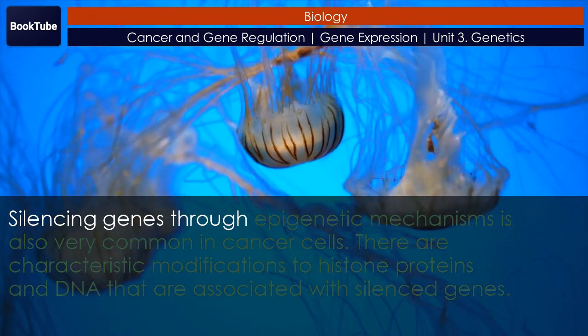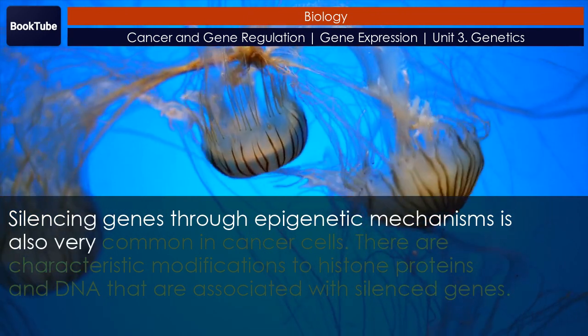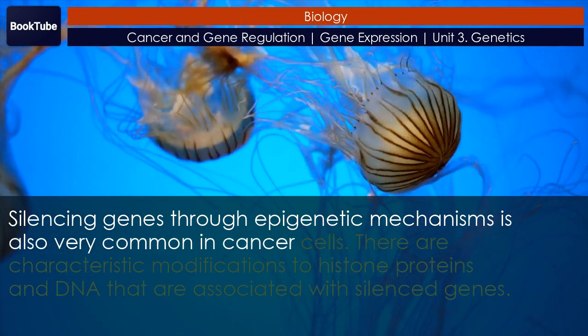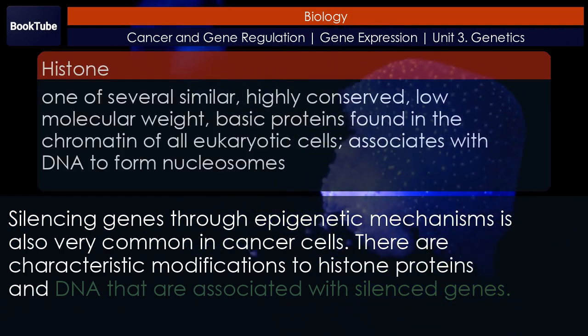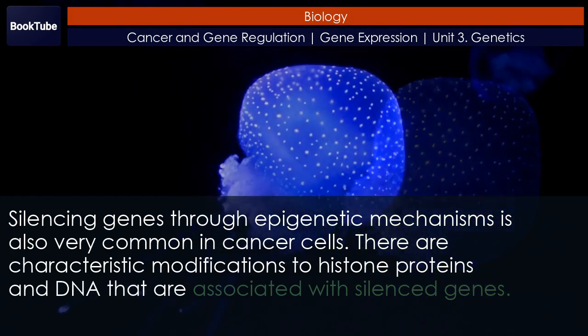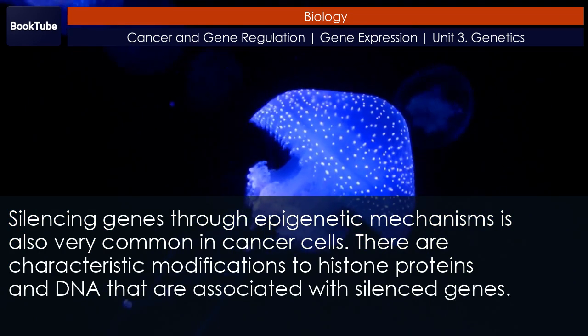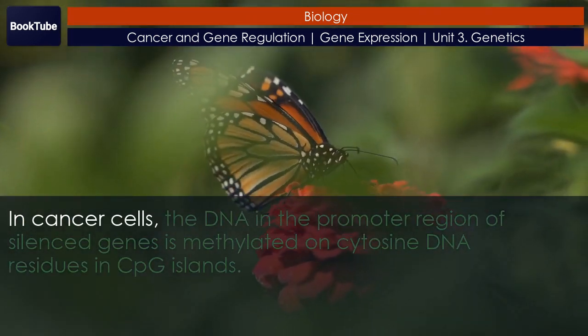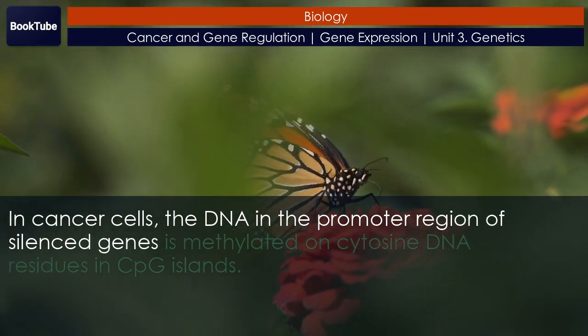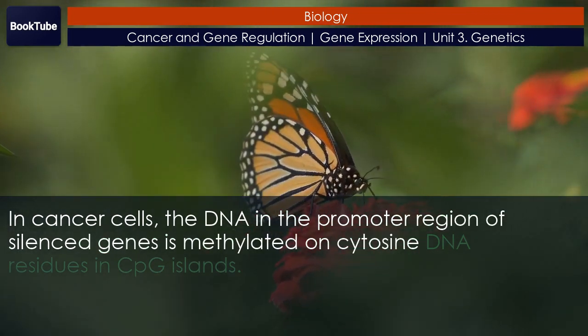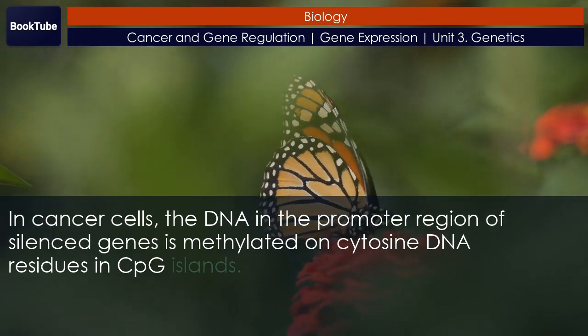Cancer and epigenetic alterations. Silencing genes through epigenetic mechanisms is also very common in cancer cells. There are characteristic modifications to histone proteins and DNA that are associated with silenced genes. In cancer cells, the DNA in the promoter region of silenced genes is methylated on cytosine DNA residues in CpG islands.